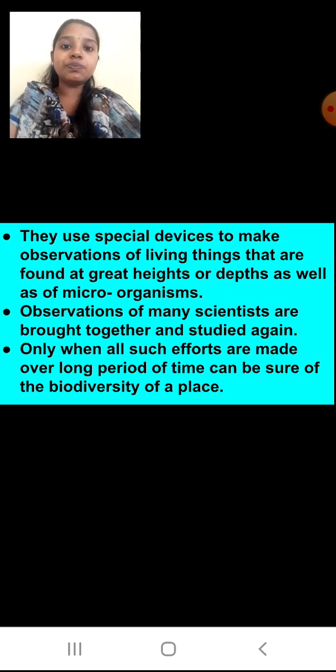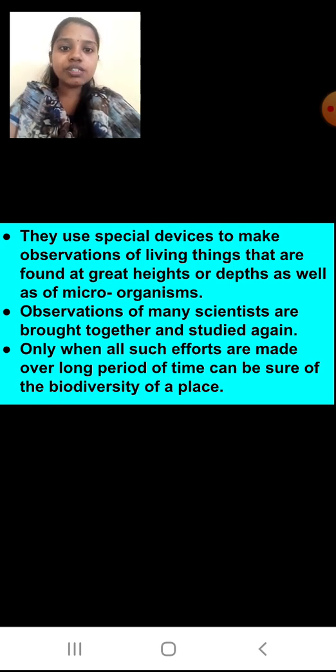They use special devices to make observations of living things that are found at great heights, meaning the mountain regions, or in depths. Depth means under the sea, as well as of microorganisms. Microorganisms means very small living organisms which you cannot see with your naked eyes. Such microorganisms are also studied by the scientists.